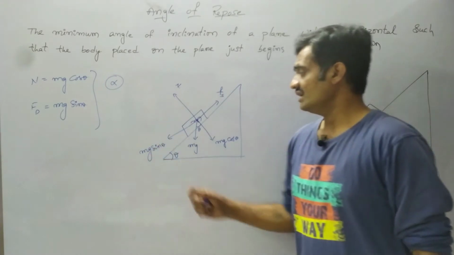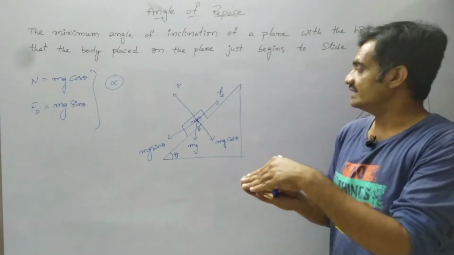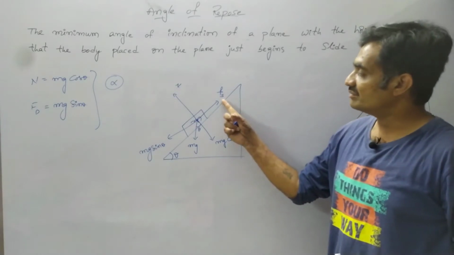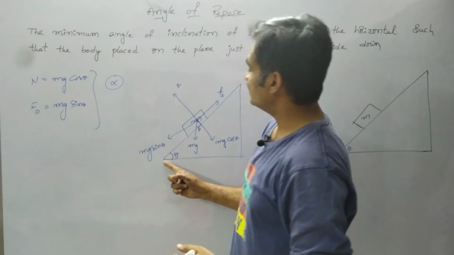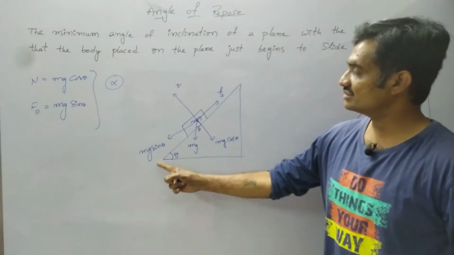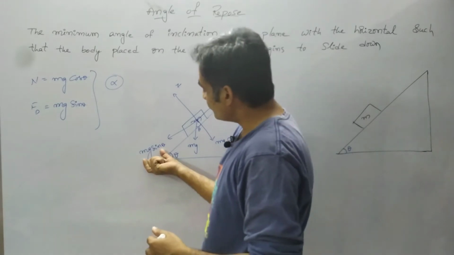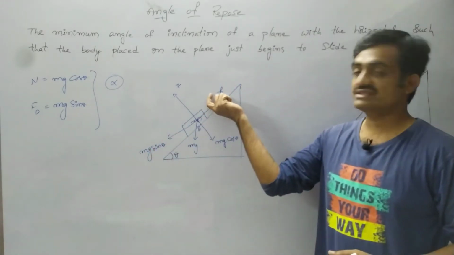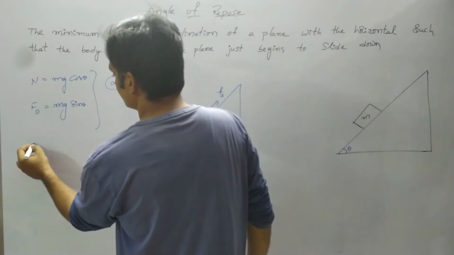At a particular angle, if the body starts sliding, then the body has attained the limiting frictional force. Due to this, the body starts sliding on the inclined plane, meaning the driving force will be greater than the frictional force.